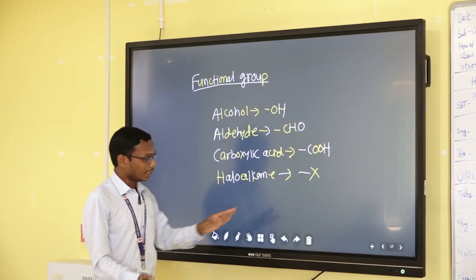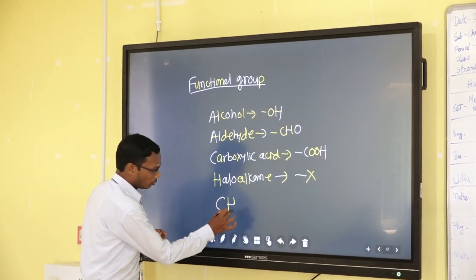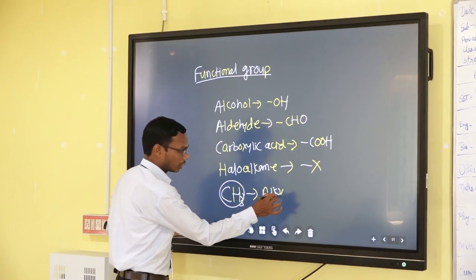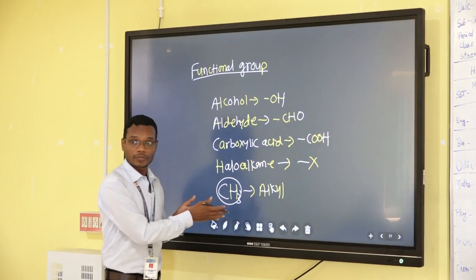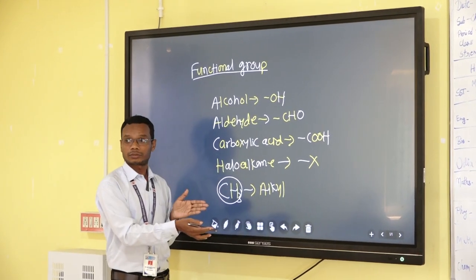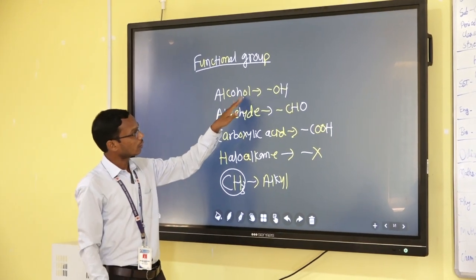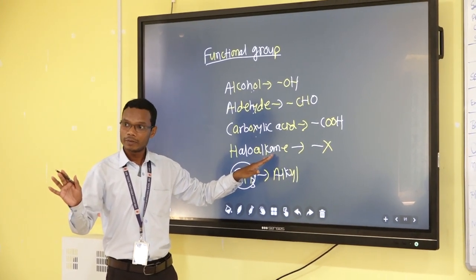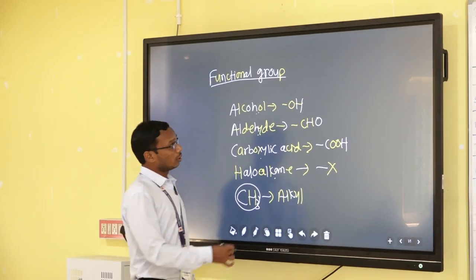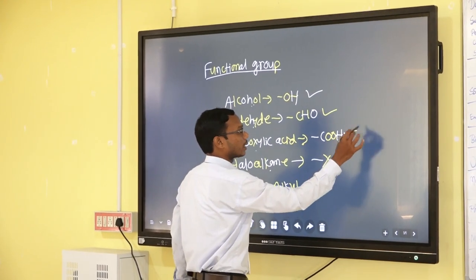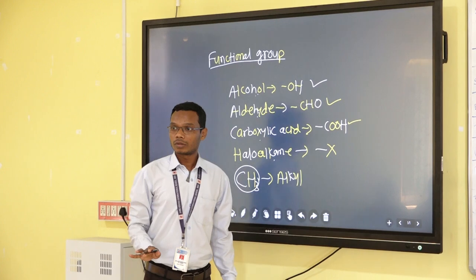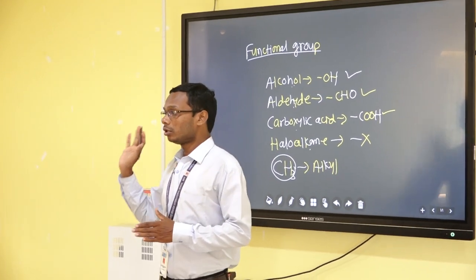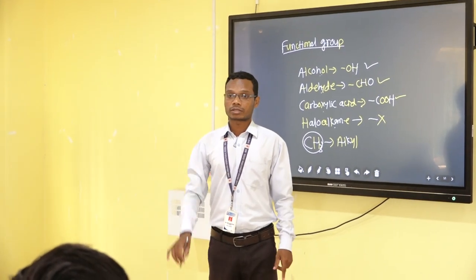When these groups are added to the main group, that is carbon CH3, also called the alkyl group, then the nature of this group will change. So these are called functional groups: alcohol, aldehyde, carboxylic acid, haloalkane, like this. Okay? Next period we will learn what alcohol, aldehyde, carboxylic acid are and their properties. Next period we will learn details about the functional group and their reactions.